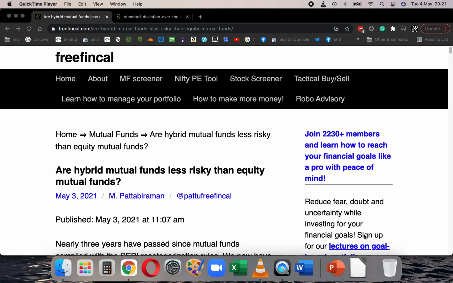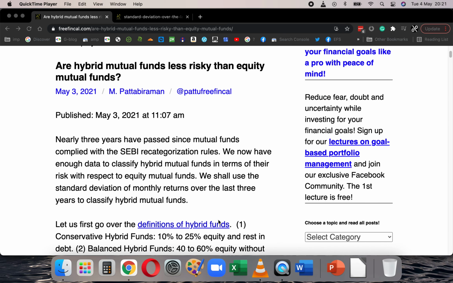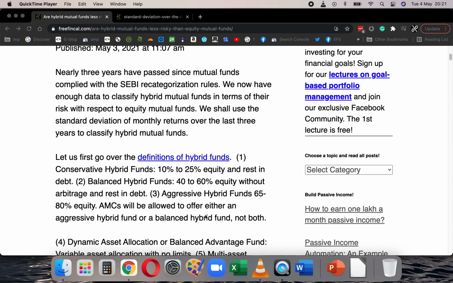Today let's talk about hybrid mutual funds and if they are really less risky than equity mutual funds. It's been 3 years since the SEBI mutual fund categorization rules came in. So now we can have a look at how the standard deviation, or the volatility, changes from one category to the other. So first, a quick definition.